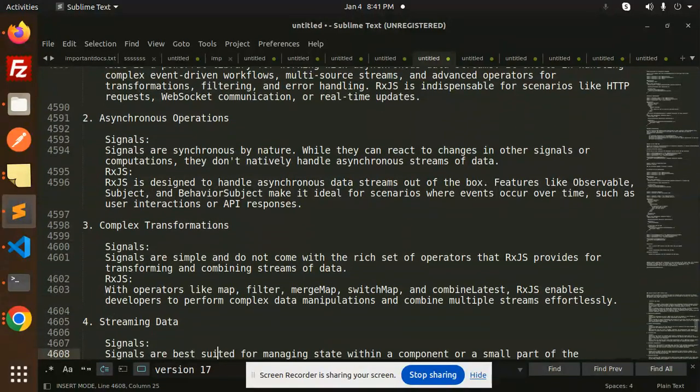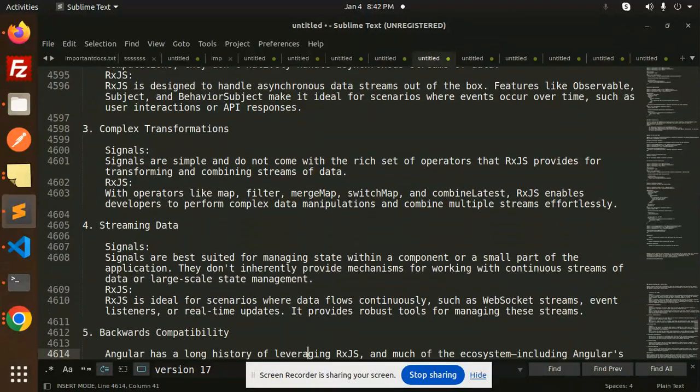Complex transformation. Signals are simple and do not come with the rich set of operators that RxJS provides for transforming and combining the streams of data. But with RxJS, with operators like map, filter, mergeMap, switchMap, combineLatest, RxJS enables developers to perform complex data manipulations and combine multiple streams effortlessly.